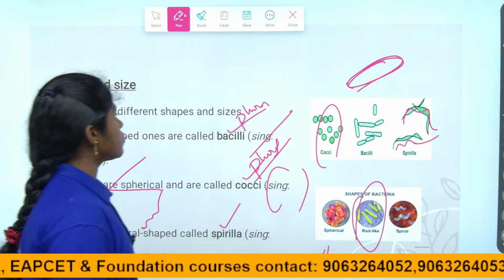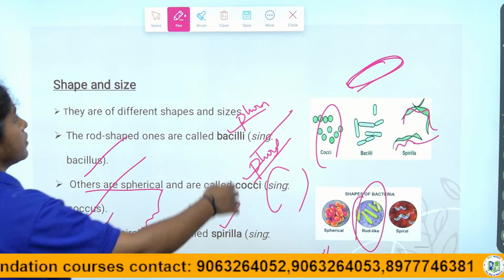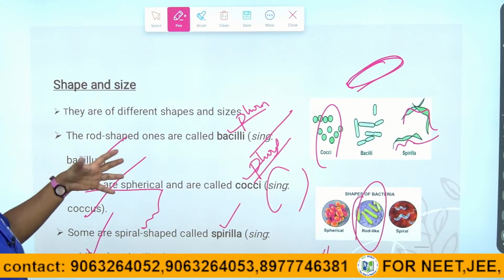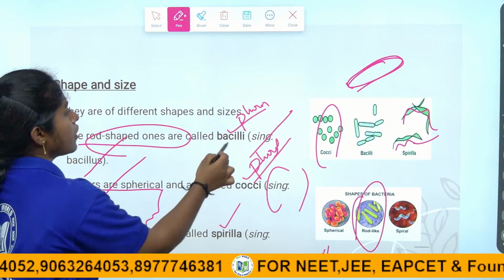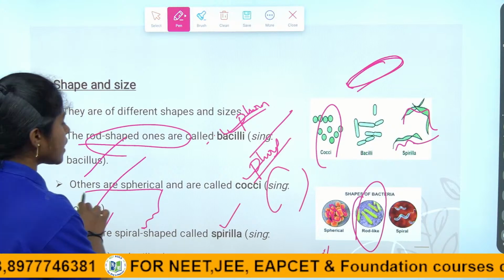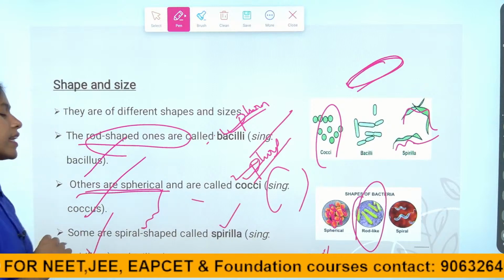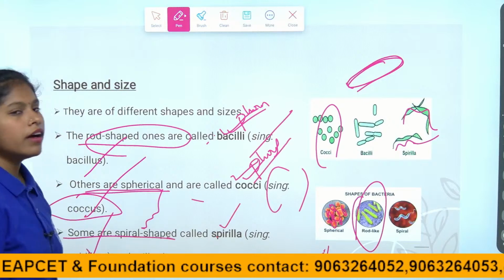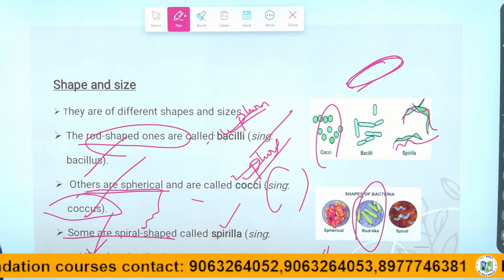So this is about the shapes and sizes of the bacteria. Mainly, rod shaped ones are called bacilli in plural form and bacillus in singular form. Others are spherical, called cocci, and in singular form coccus. Some are spiral shaped, called spirilla, in singular form spirillum. And still others are comma shaped, which we call vibrio.